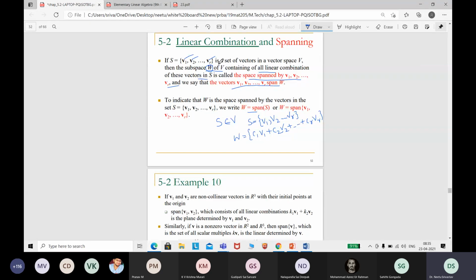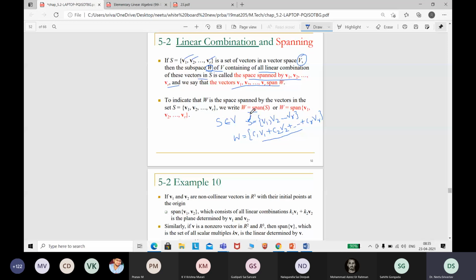It means that it will have all the linear combinations, and addition and scalar multiplication will be closed for W also. So whatever the new set you have formed, which is having only the linear combinations of the vectors which are there in V, correct? We can frame one small set which contains only those vectors for which you have a linear combination in W. Then it will be called a spanning set.